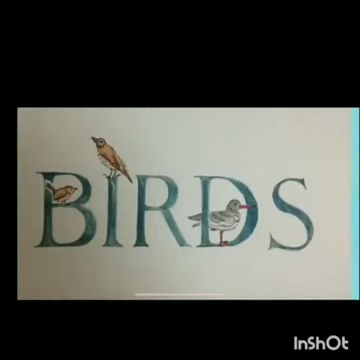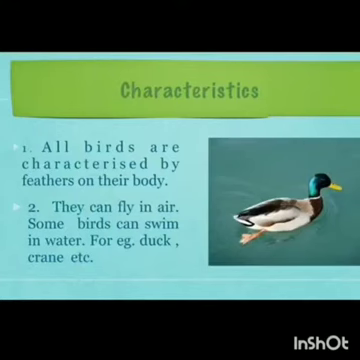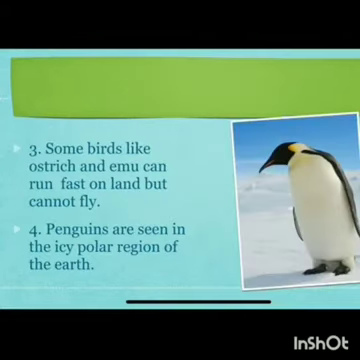The fourth group of vertebrates is birds. Now comes the characteristics of birds. All birds are characterized by feathers on their body. Second, they can fly in air. You all know, children, that the birds fly in air. But some birds can swim in water. For example, duck, crane, etc.